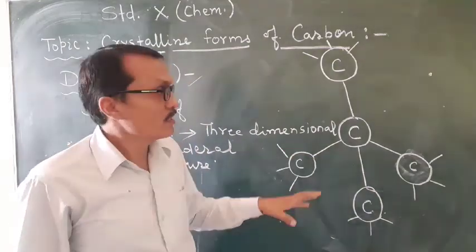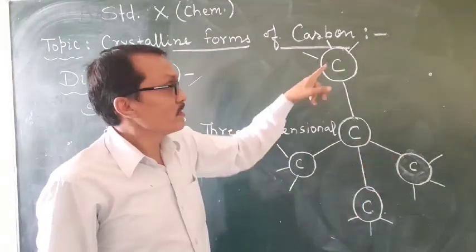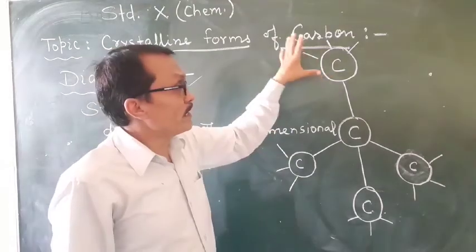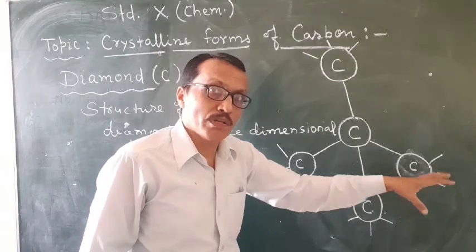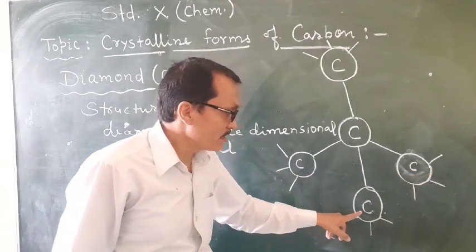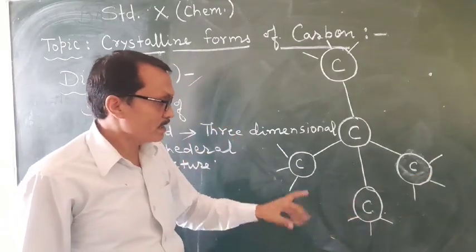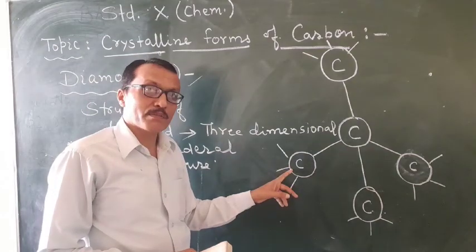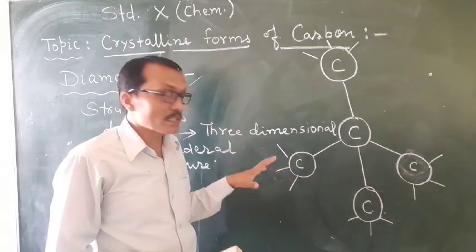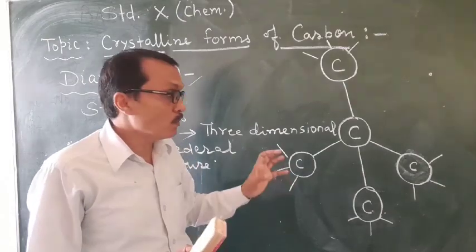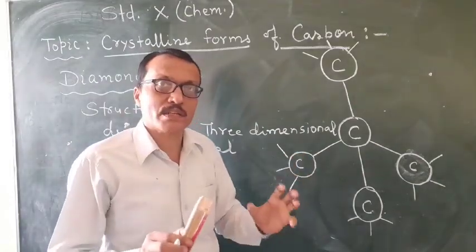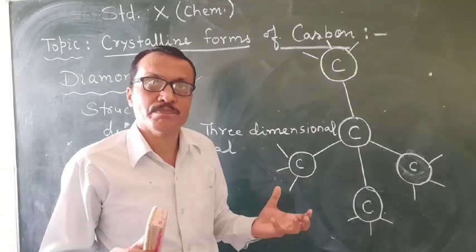Now students, this carbon again will join in the same pattern, and this carbon again will join in the same pattern, and so on. You can imagine how complex this structure becomes.